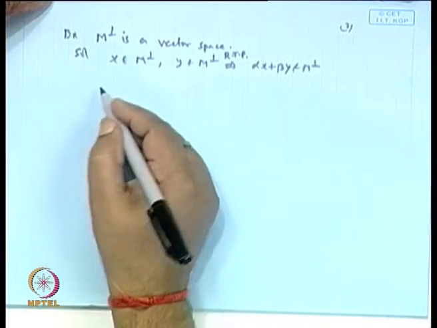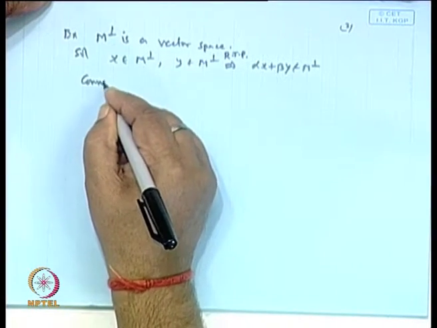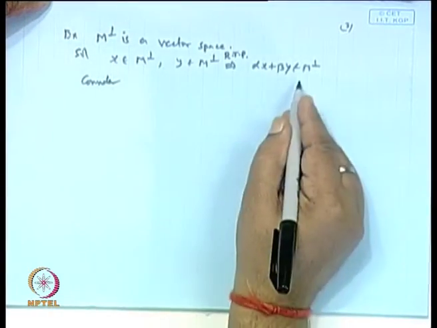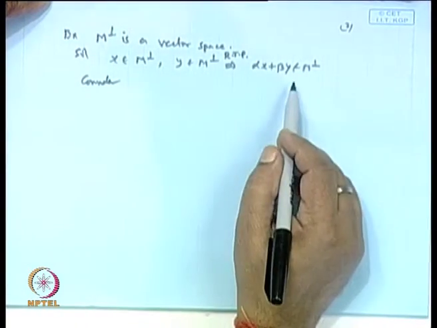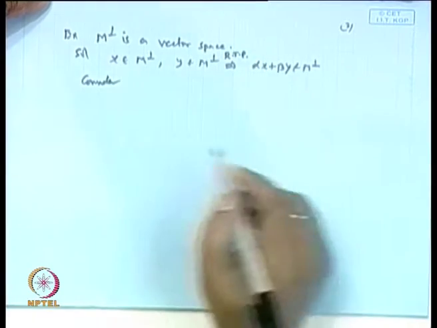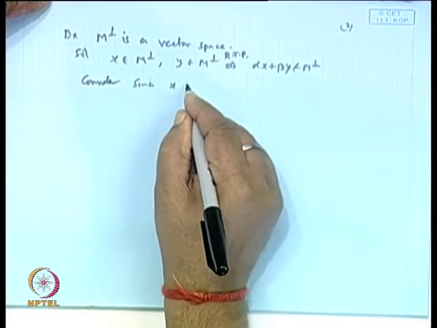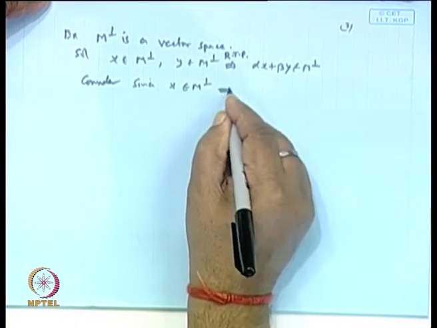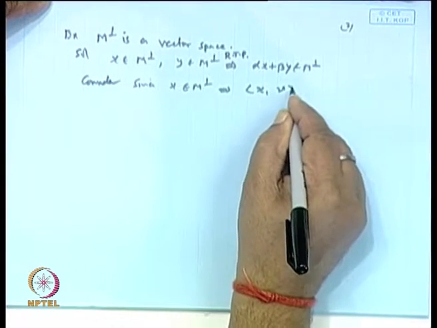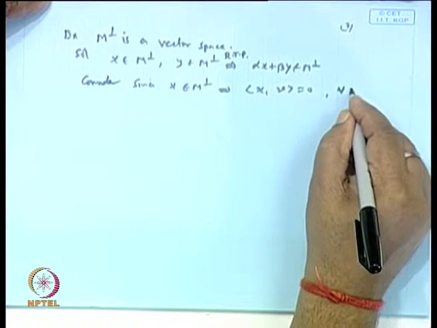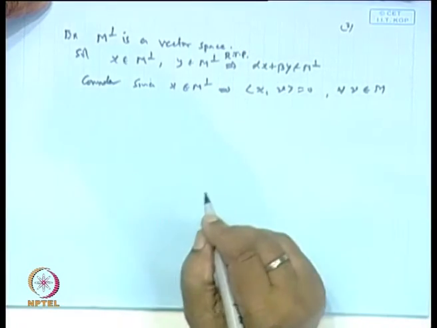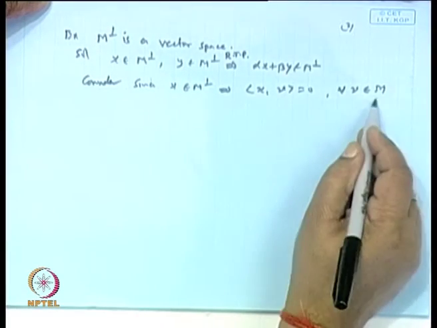Clear? So, consider the inner product of this with the elements of M. Since x belongs to M perpendicular, the inner product of x and v is 0 for every v belonging to M. Similarly, y belongs to M perpendicular.